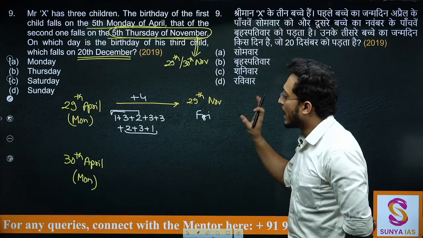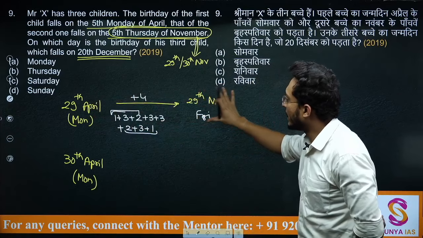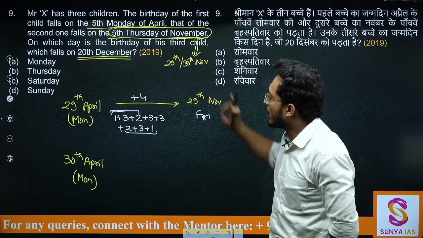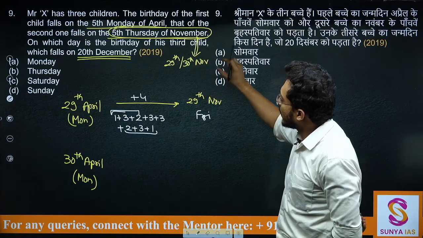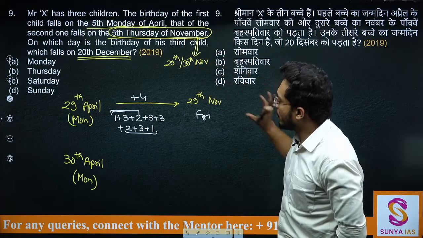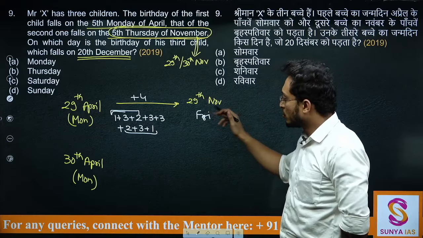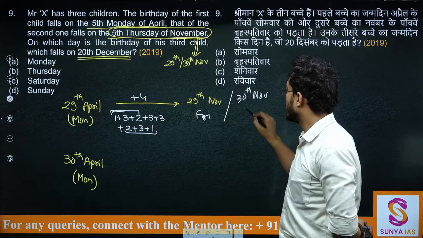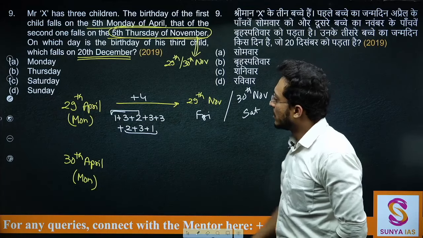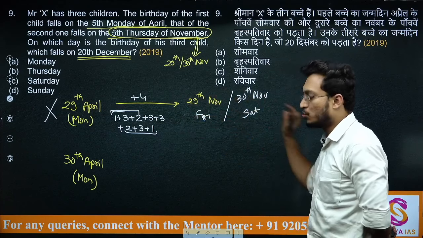That means I can for sure say that 29th of April gives Friday here. What will come on the 30th? See, if it is 30, then again I can say that 30th November cannot be Thursday because 30th November will give you Saturday. So this will be Friday and 30th of November will be Saturday. That means this is not the case, because it is not giving Thursday on any of these 2 dates.